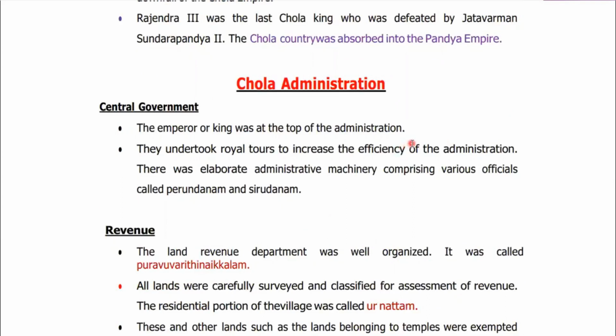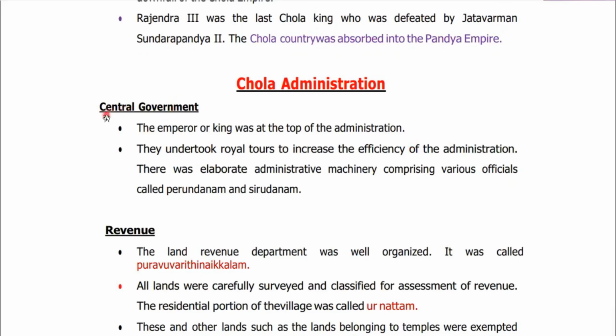Now, we have gone through the political history of the Chola Empire. Now it's time to focus on their administration. From here, please focus on the keywords, because in medieval history UPSC is very fond of making questions on keywords: keywords related to the administration of the Delhi Sultanate, of the Cholas, of the Mughals. So here we go.